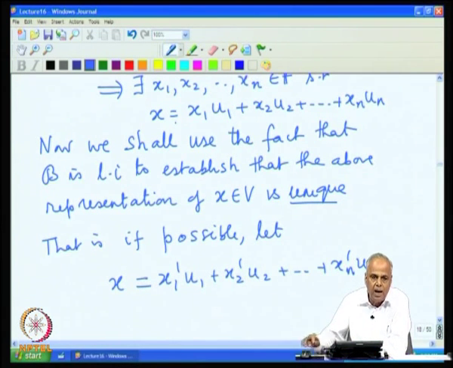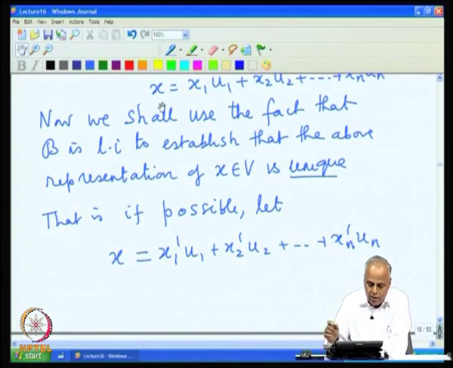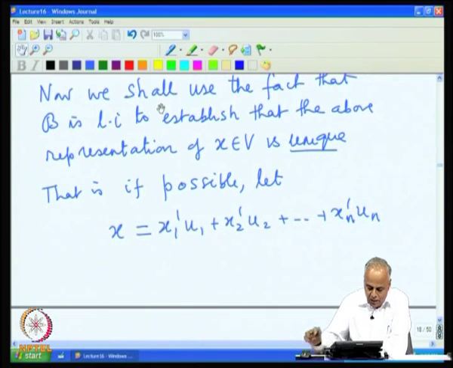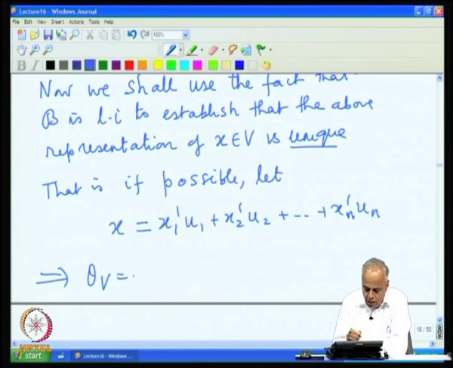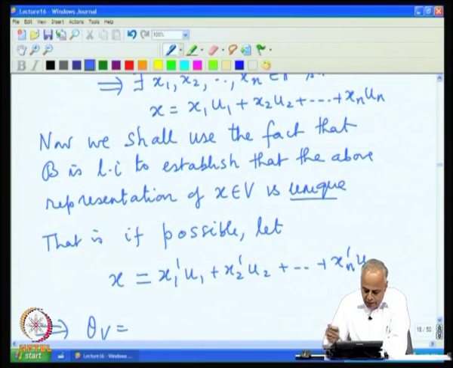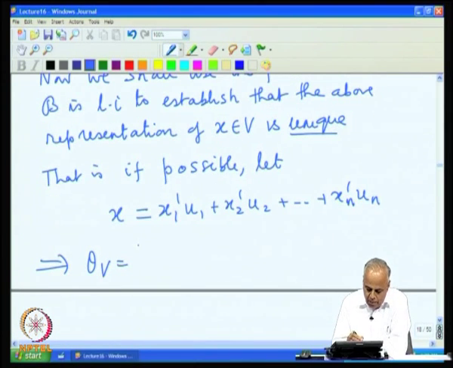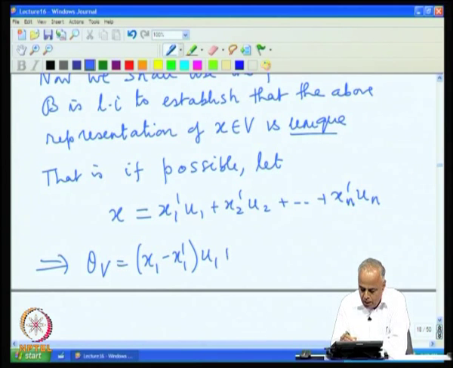Now, let us subtract these two representations. Let us subtract this from this. So, what do we get? The left hand side is x minus x, which gives theta V. So, we get theta V. The right hand side we get x 1 minus x 1 prime u 1. So, we have x 1 minus x 1 prime u 1 plus etcetera x n minus x n prime u n.